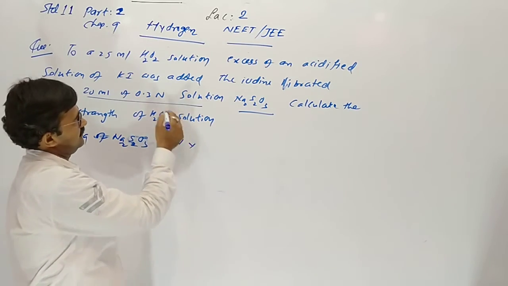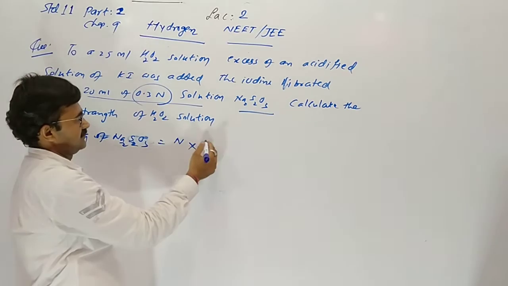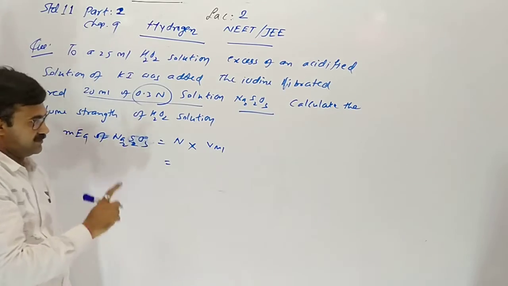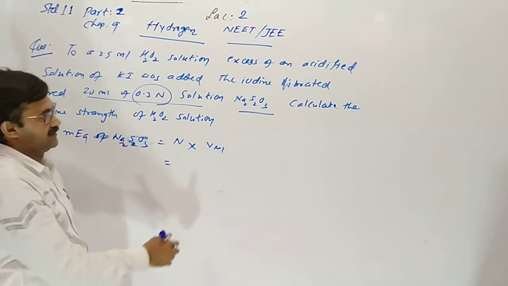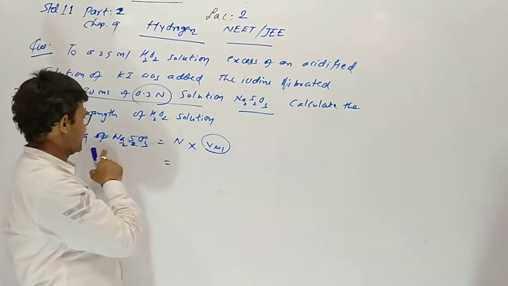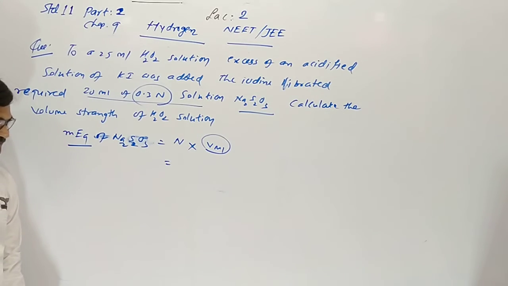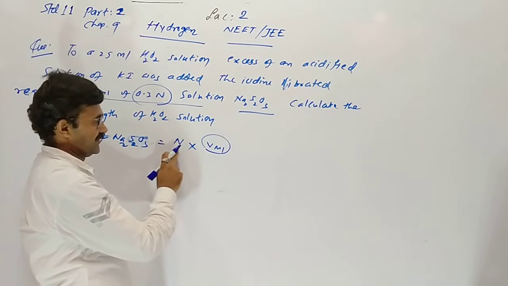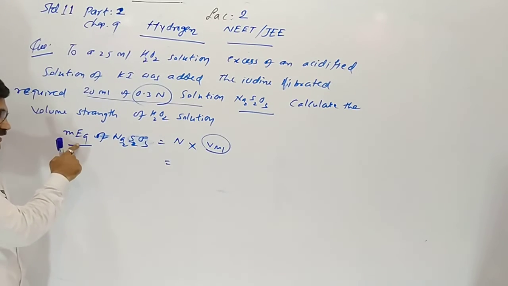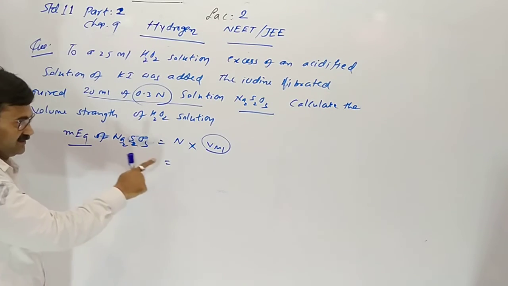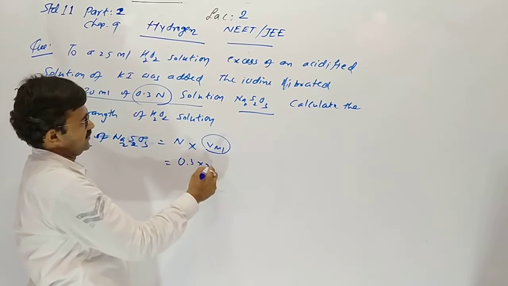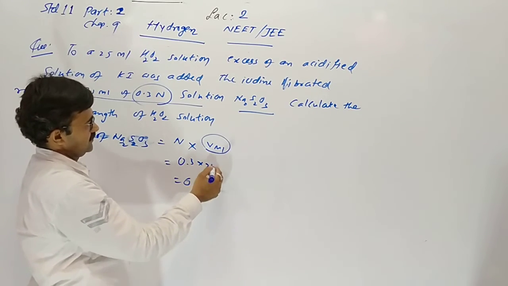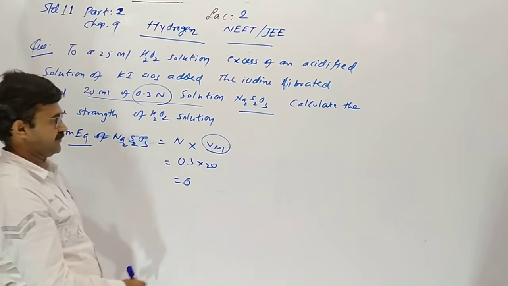Normality is given and volume in milli. Normality multiplied by volume in milliliter gives milli equivalent. Whenever liter is given, liter into normality gives only equivalent, not milli. So here 0.3 into 20 gives 6 milli equivalent.